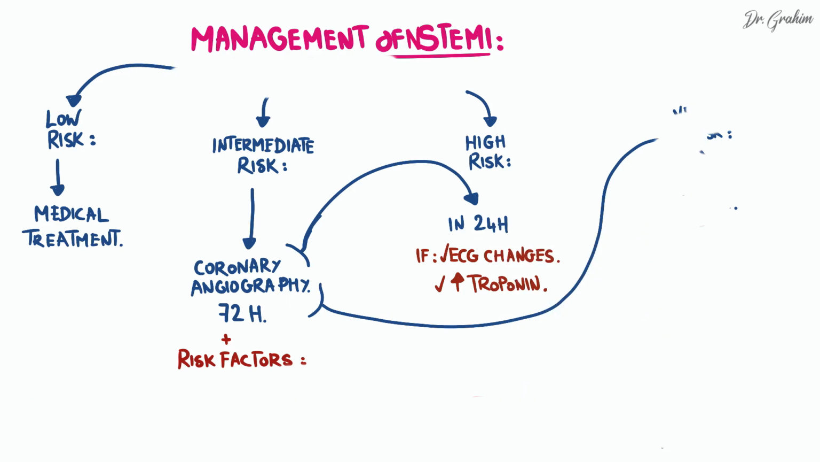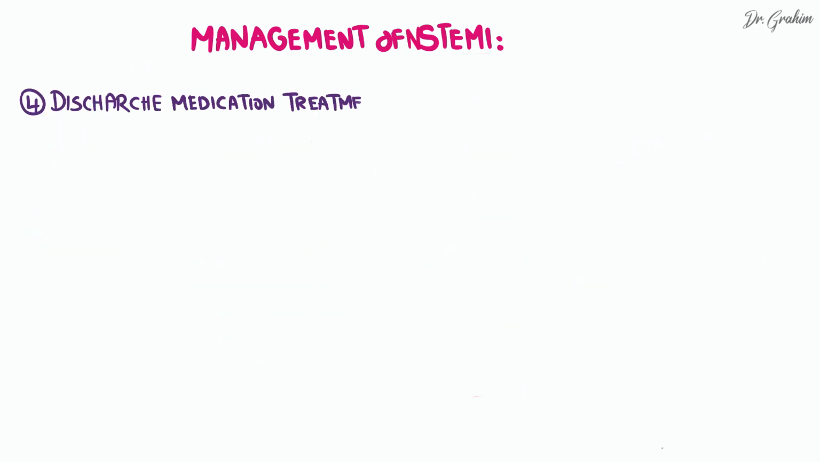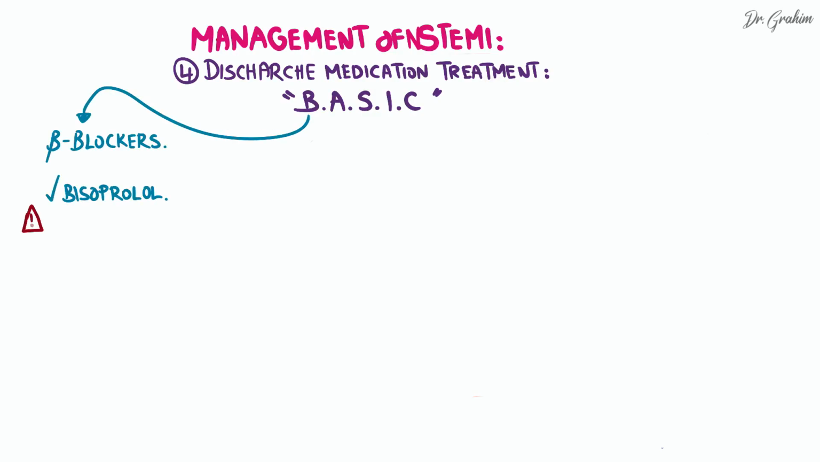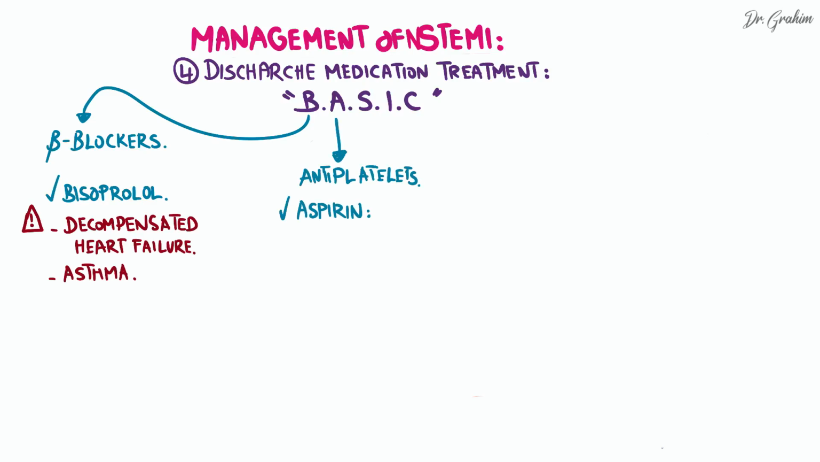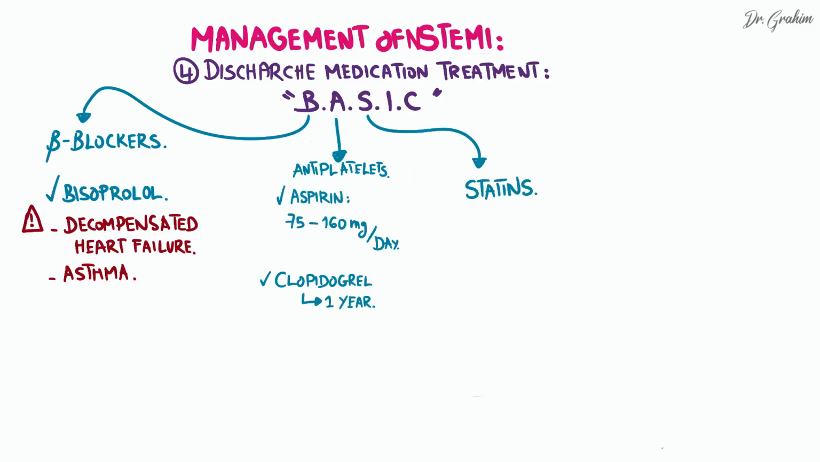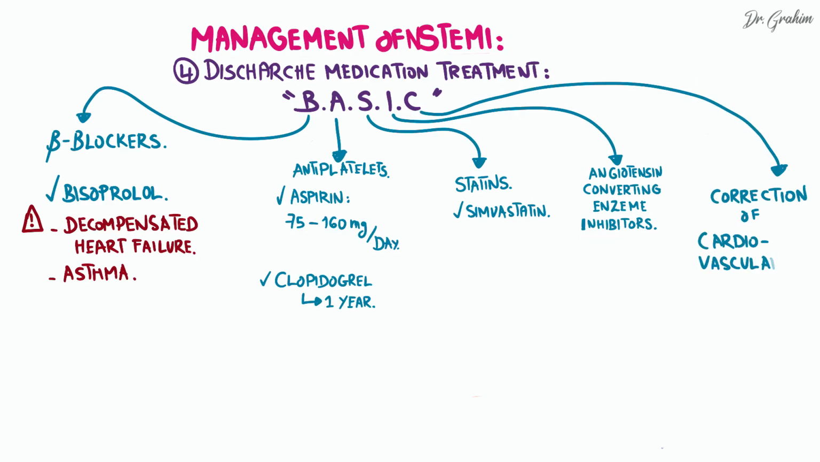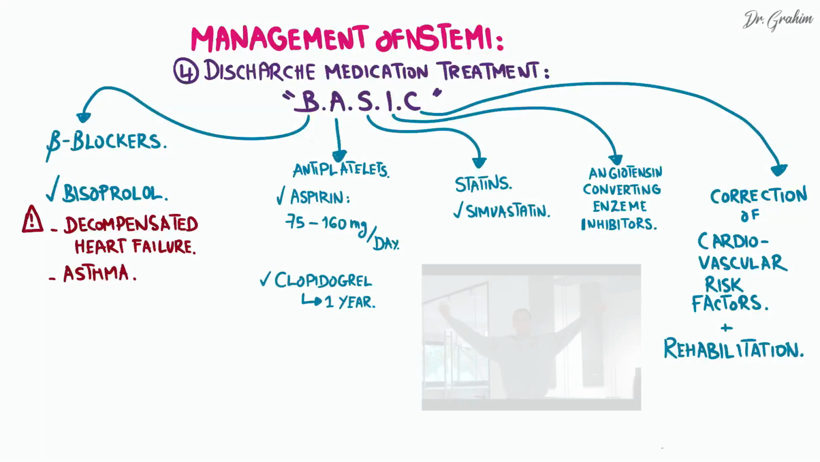After hospitalization, the discharge medication treatment, known by the acronym BASIC, is initiated. B is for beta blockers, such as bisoprolol, except in case of decompensated heart failure or asthma. A is for antiplatelets, including aspirin at a dose of 75 to 116 mg per day for life, combined with clopidogrel for 1 year. S is for statins, such as simvastatin. I is for angiotensin converting enzyme inhibitors, and C for correction of cardiovascular risk factors and cardiovascular rehabilitation.